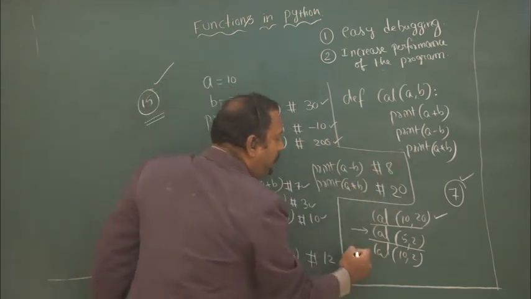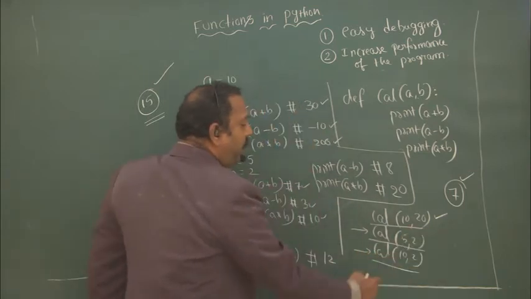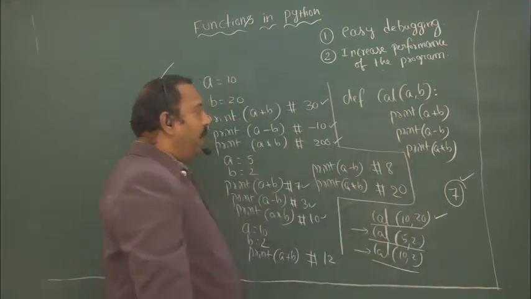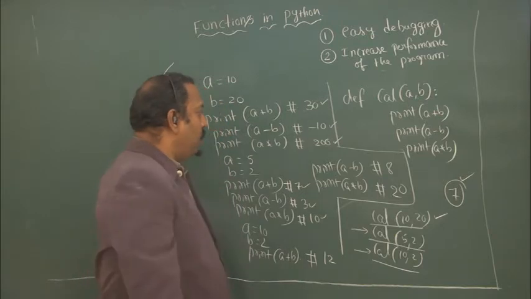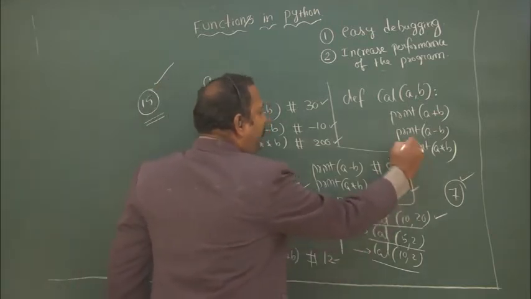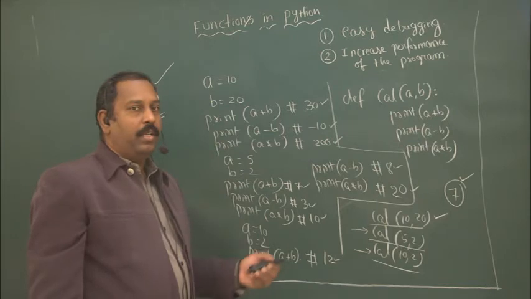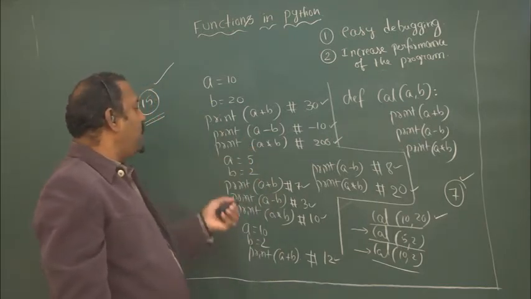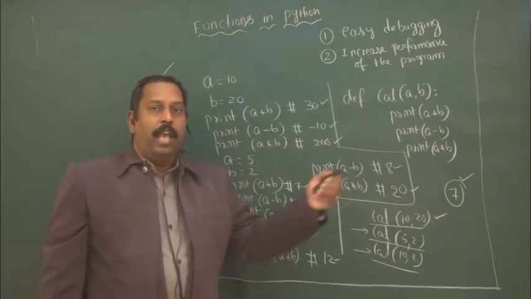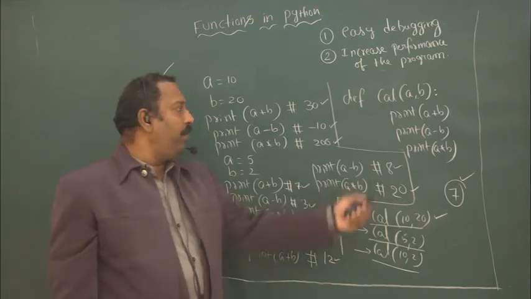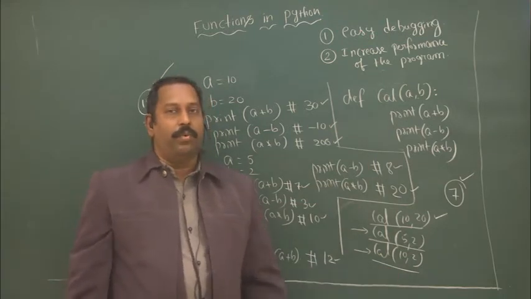Again the control returns back to the call function. Again we are using 10 comma 2, and A gets value 10, B gets value 2, and you will get the output 12, 8, and 20. Same output as previously. Suppose I had written 15 lines of code, what is the output we are getting? Same output we are getting using a function with 7 lines of code only.